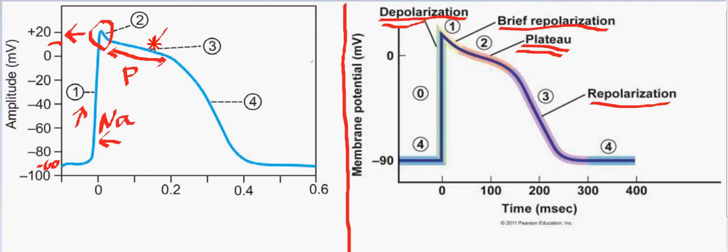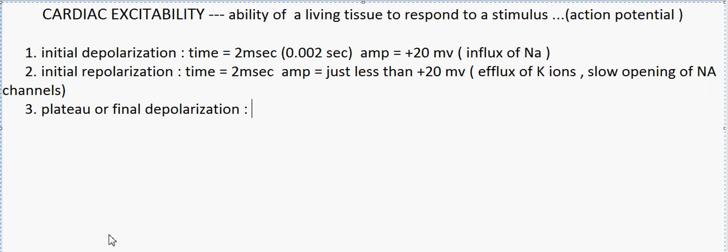This is mainly due to the opening of the slow calcium channels. There is incoming of calcium ions, which is the main reason for this plateau phase. That is a prolonged depolarization where the positivity of the cell is maintained for a long period of time. So in this period muscle fibers remain in depolarization. The positivity in the cell is maintained for quite some time.